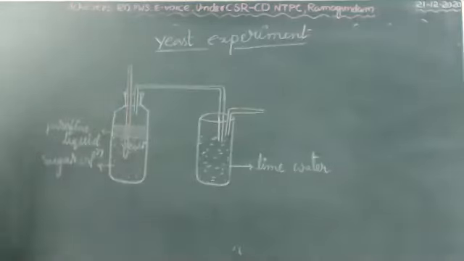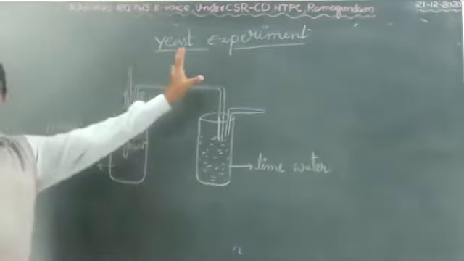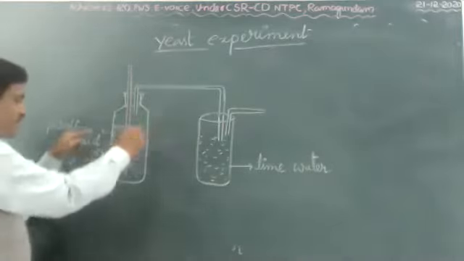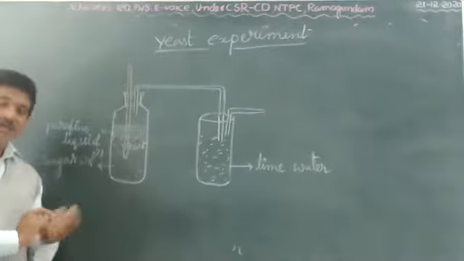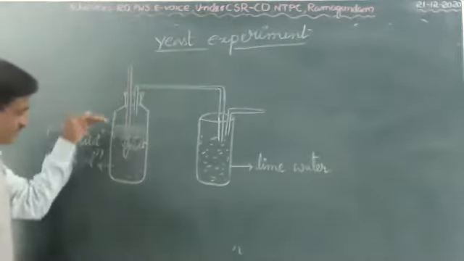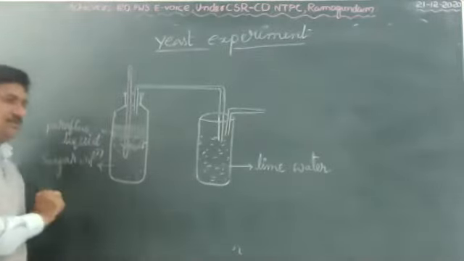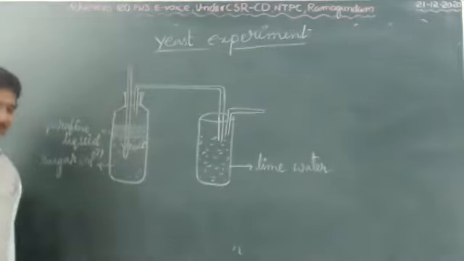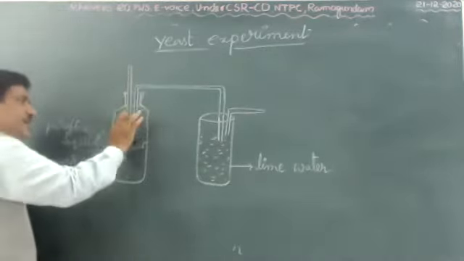Okay, children? Yes, once again, listen. The yeast experiment, a lab activity, is very important for 4 marks. You take one beaker, in that you take sugar solution and boil it. After that, you make it cool. After cooling, you take it in a beaker, then add some amount of yeast, mix thoroughly, and then add Janus green B solution.